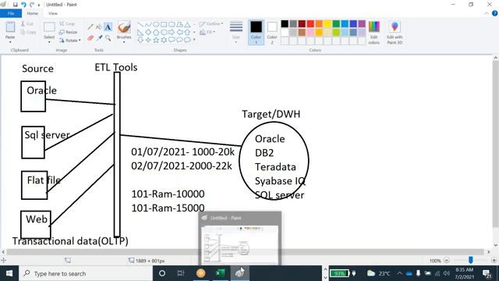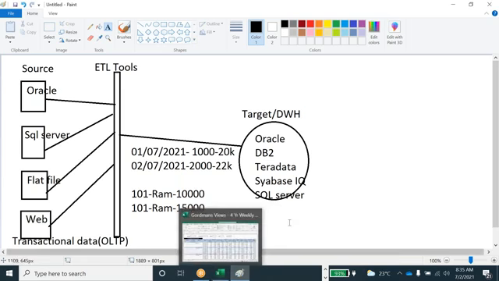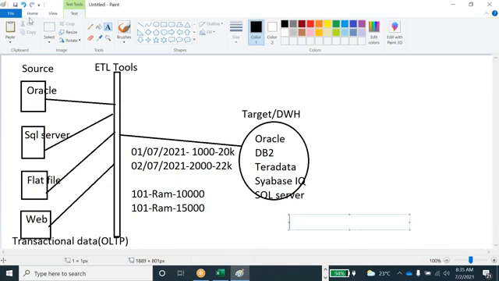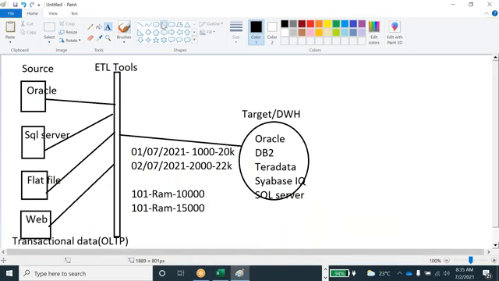Once the data is loaded into the data warehousing, meaning the target database, again they are going to use the BI tools.